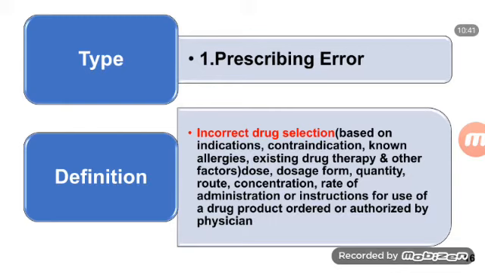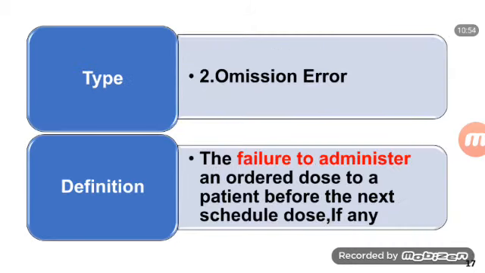Dose, dosage form, quantity, route, concentration, rate of administration, or instruction for use of a drug product ordered or authorized by the physician. Next, omission error. Remember that. What is meant by omission error? The failure to administer an ordered dose to a patient before the next scheduled dose, if any.